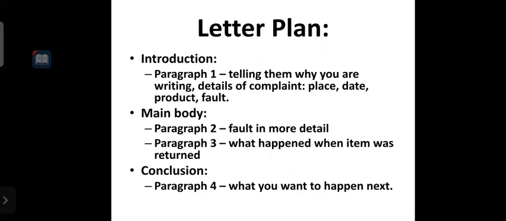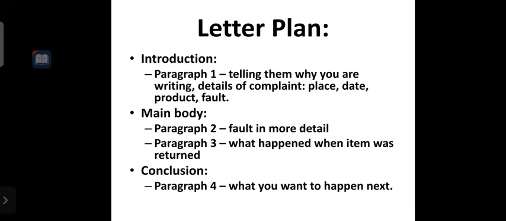After that, we have to make a letter plan: introduction, main body, and conclusion. In the introduction, paragraph 1 tells them why you are writing, with details of the complaint like place, date, product, fault, etc. After that, the main body has two paragraphs.